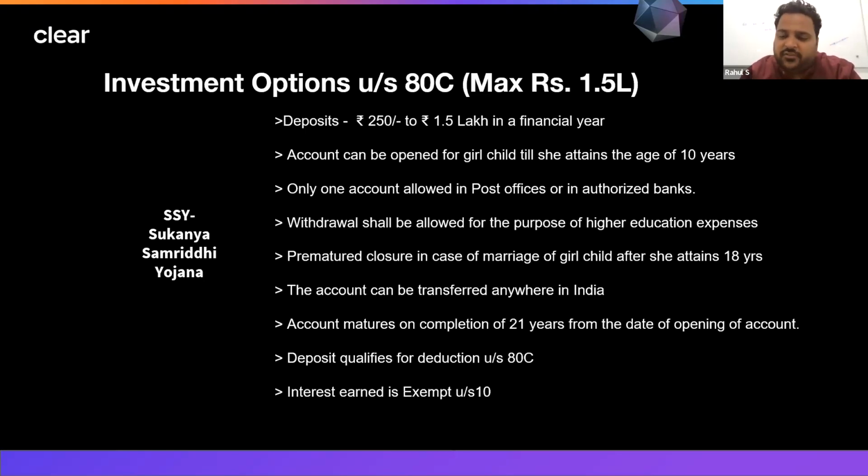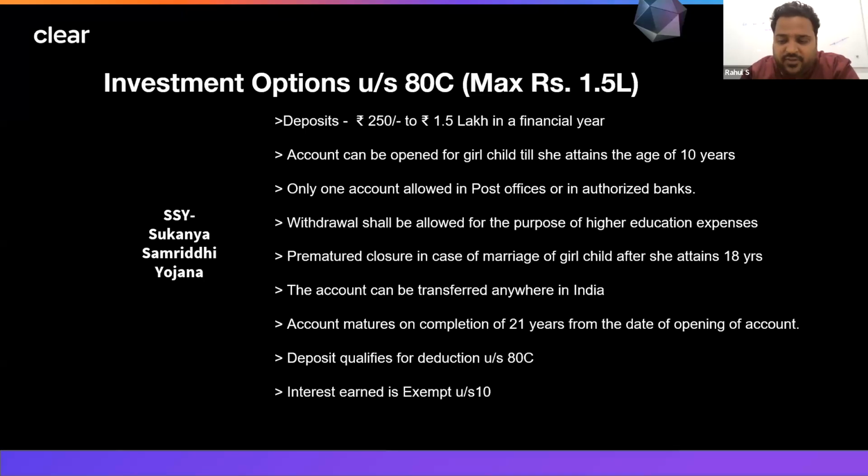So if you have two girl children, you can open two accounts, you can deposit any amount you want, but up to 1.5 lakh in total under 80C can be taken as a benefit. So what are the conditions? The girl child should not be more than 10 years of age. You can open an account in her name till she attains the age of 10. Only one account per girl child is allowed. There is also a limit on withdrawals. You can only withdraw for her higher education and her marriage.